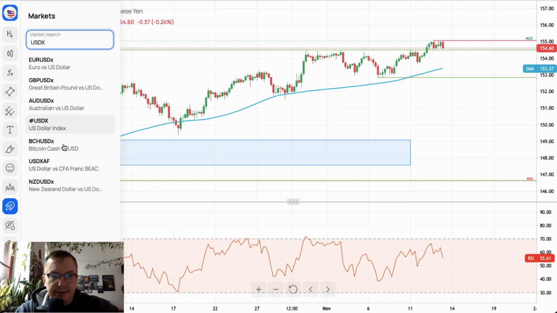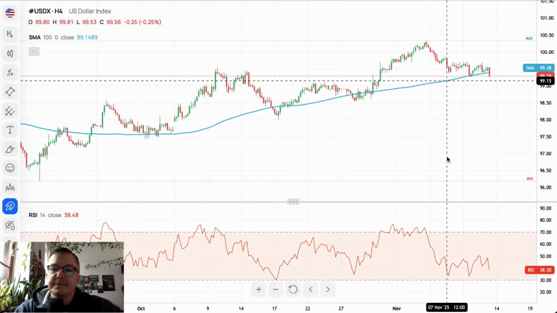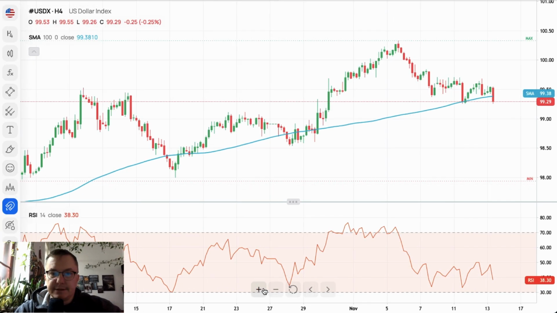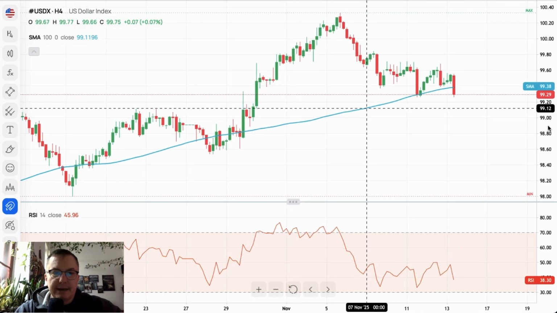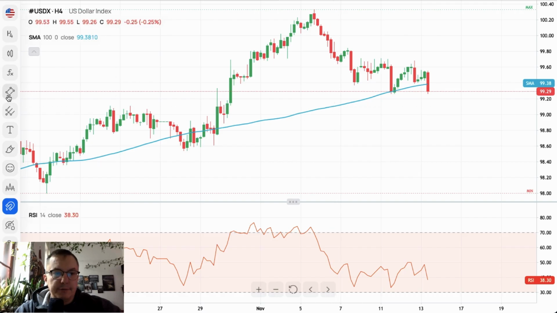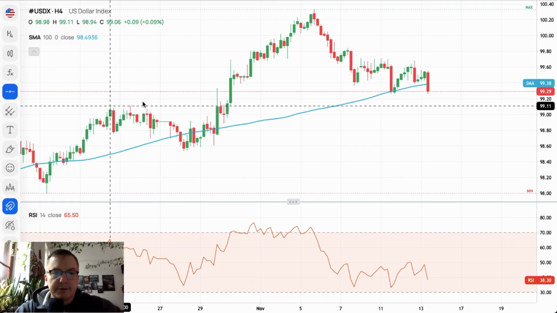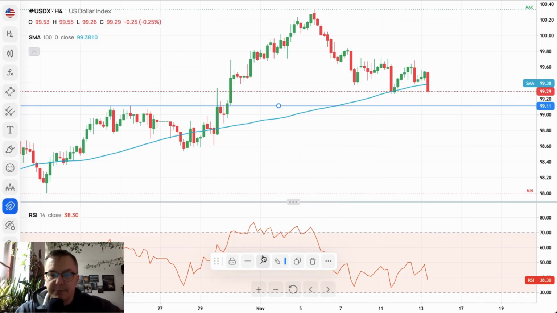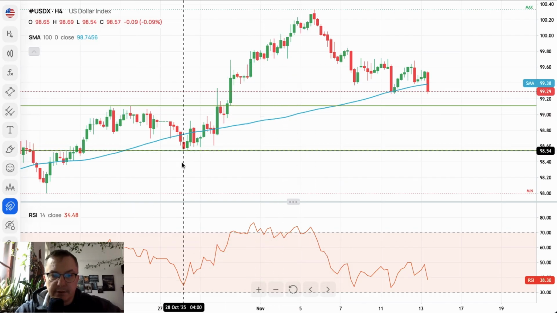Let's take a look here, because maybe the US dollar index is going down. Yes, the US dollar index is going down these days. Let me just zoom in, because it doesn't matter for the other pairs right now if we are zooming in or zooming out. So this is the situation here. Technical support 99.11. Let's make it nice and great. Now the other level here, quite important for the bulls, is obviously this one, 98.54.